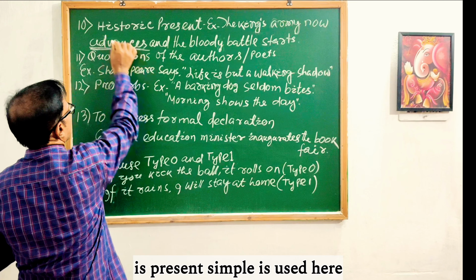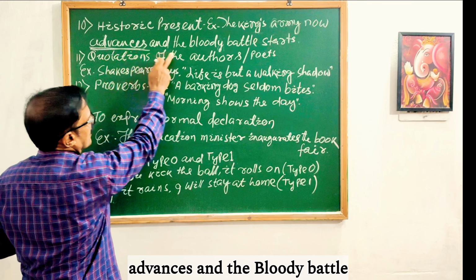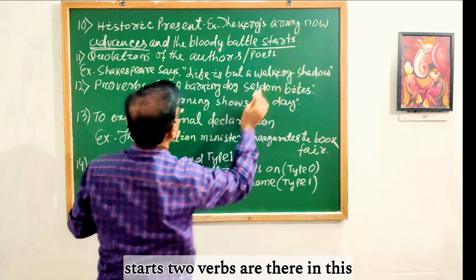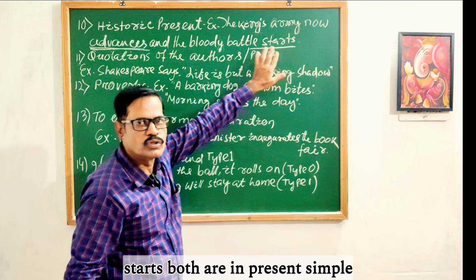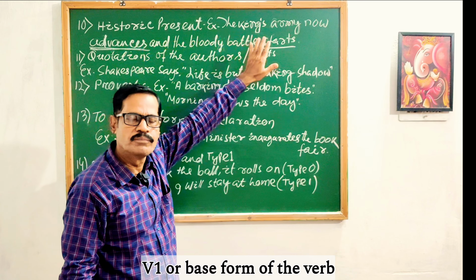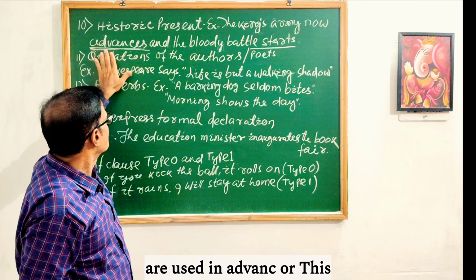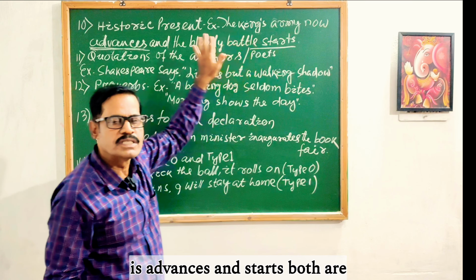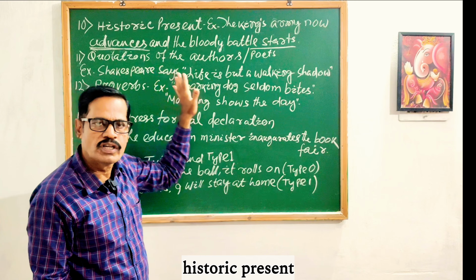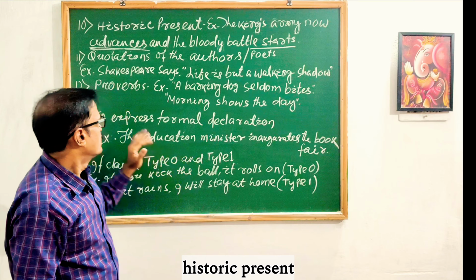You see, advances, that is, present simple is used here, and the bloody battle starts. Two verbs are there in this sentence: advances and starts. Both are in present simple, V1, the base form of the verb. Both are simple present. So this is called historic present.